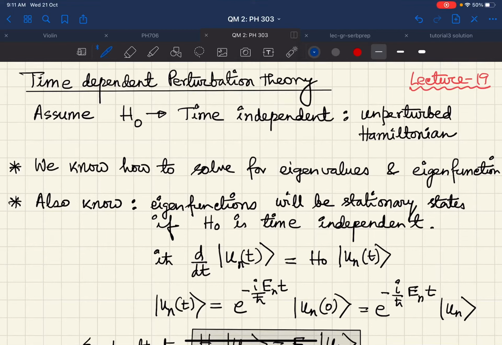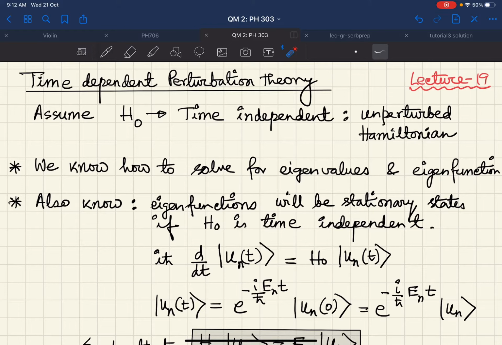Okay, so today we start a completely new topic, and the topic is time dependent perturbation theory. And in this topic, we will see that many things change when you compare this system where there is time dependent perturbation with the systems that you had encountered during time independent perturbation theory.